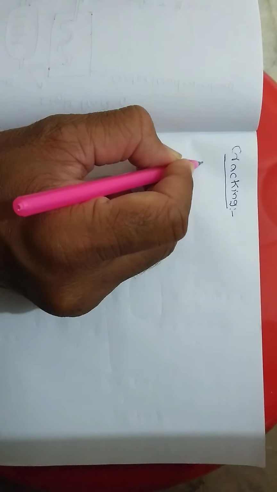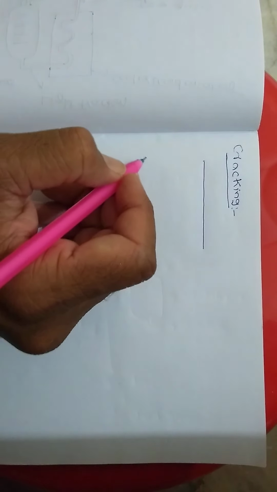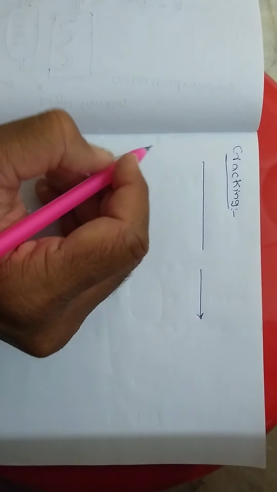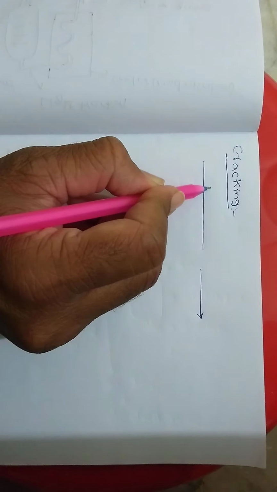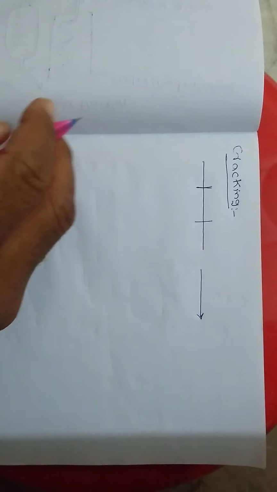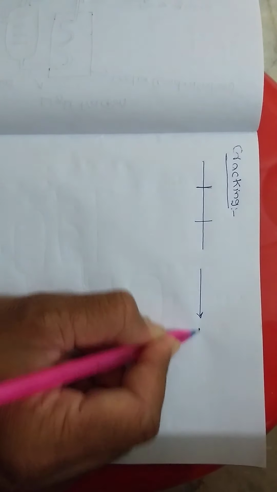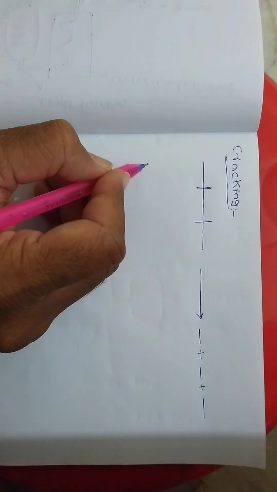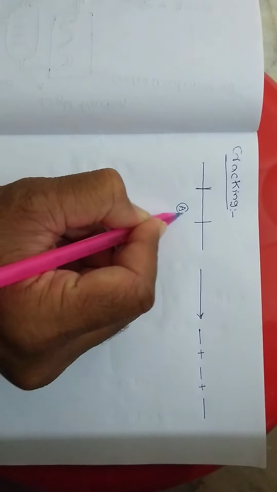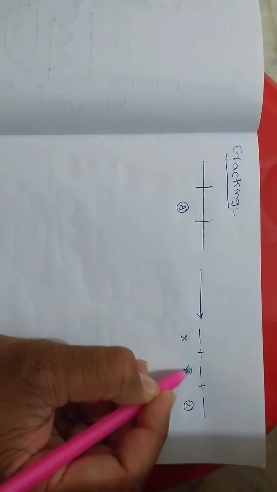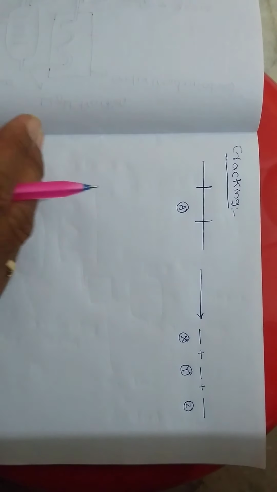For example, see here for a while. Consider that this is a higher hydrocarbon. So when it is applied for the cracking process, what happens? This single piece is breaking down or decomposing into 3 pieces. It will give piece 1, piece 2, piece 3. Initially, this is a compound A. After breaking down, X, Y, Z. This process is generally called cracking.